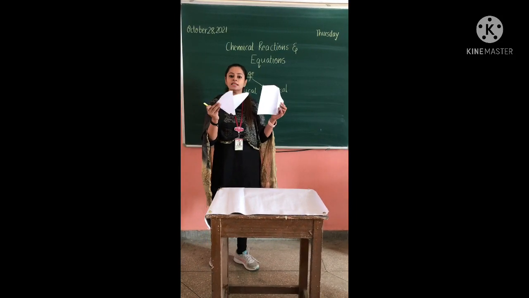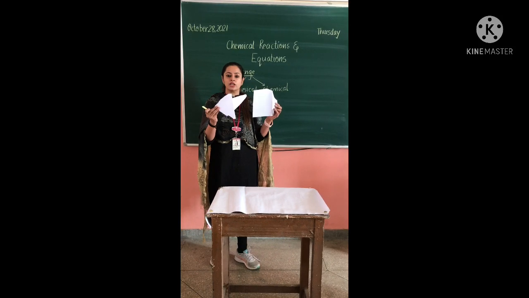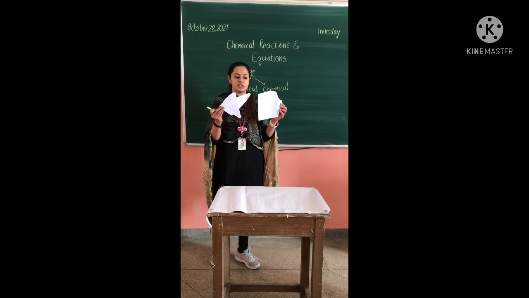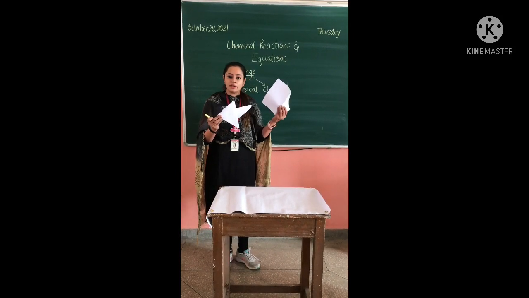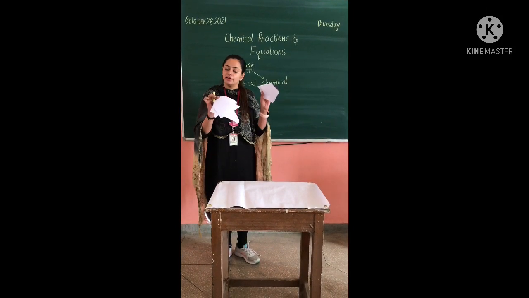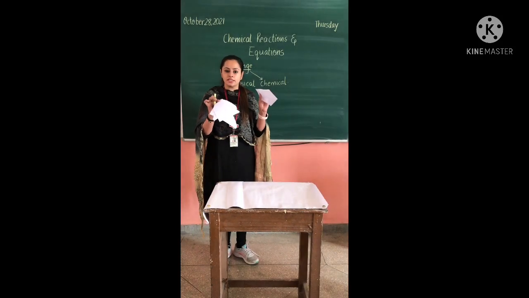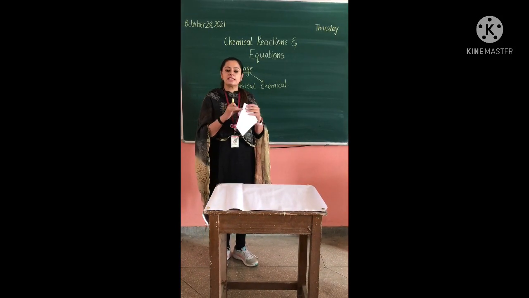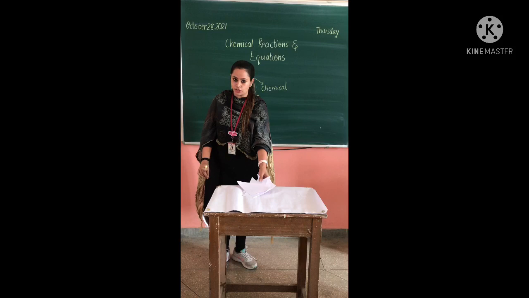What is this? This is a physical change. How can you say it is a physical change? Because this was a paper earlier and after I tear it, it is a paper again, right? So no new product is formed. So that means it is an example of a physical change, right?